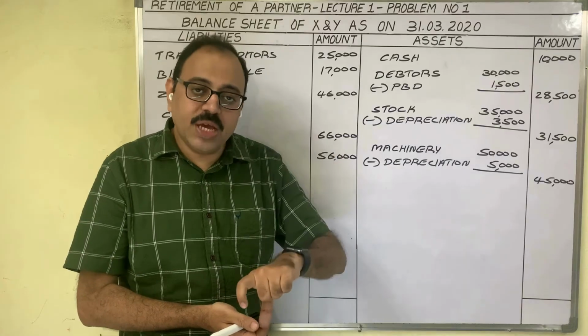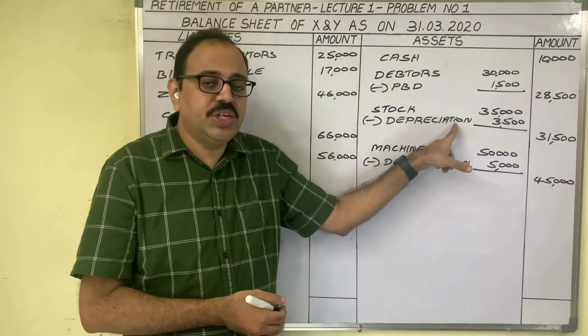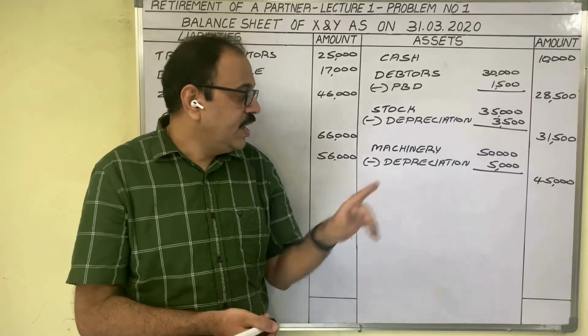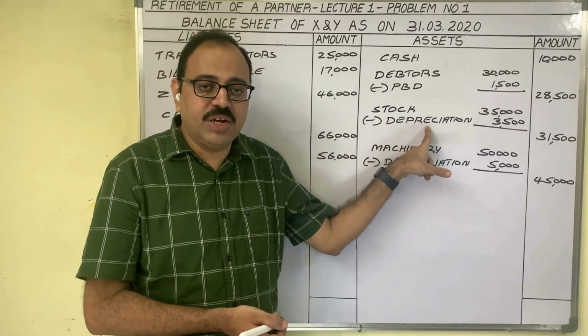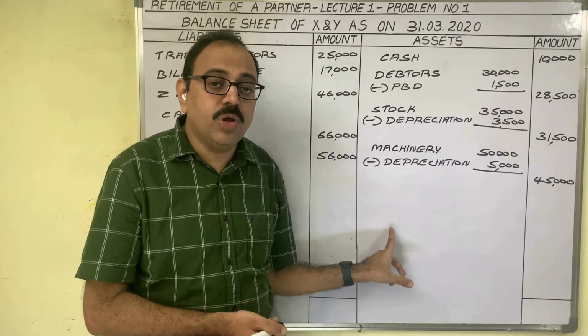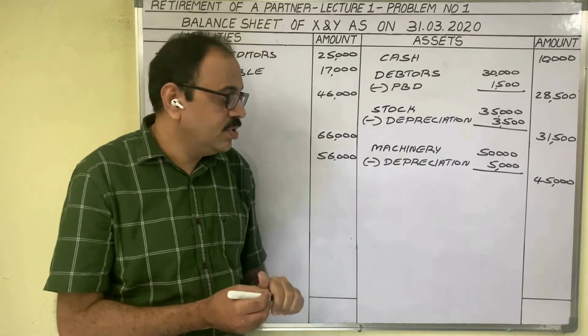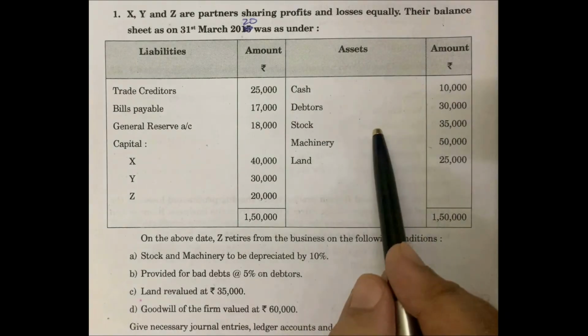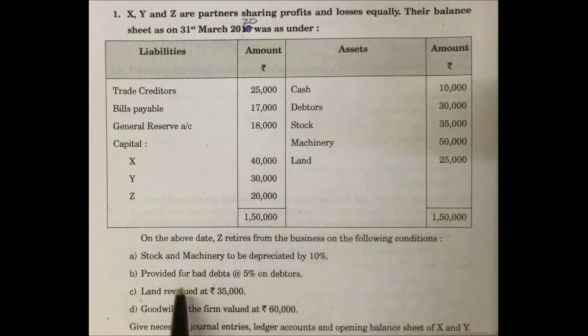If asset value decreases, we should write the word depreciation. If asset value increases, we should write the word appreciation. Depreciation we are deducting from asset value. Appreciation amount we should add to asset value. From old balance sheet, we have taken all the assets. Even adjustments also, once we have to verify whether any extra asset is given. There is no extra asset in the additional information.